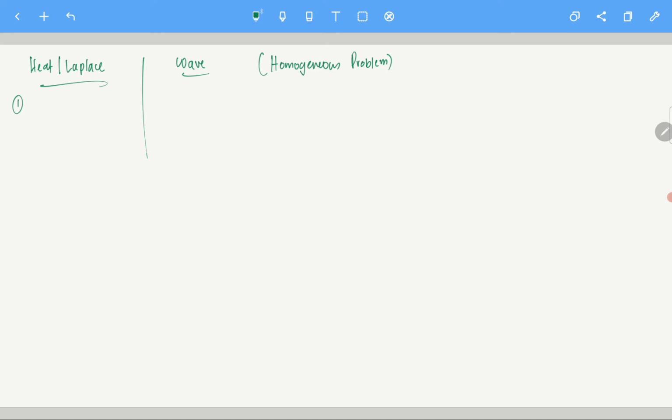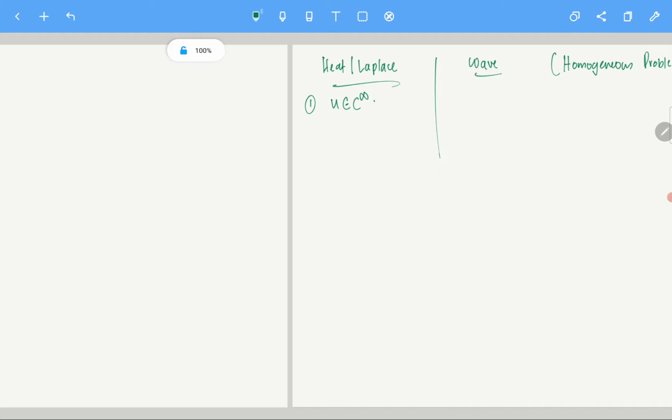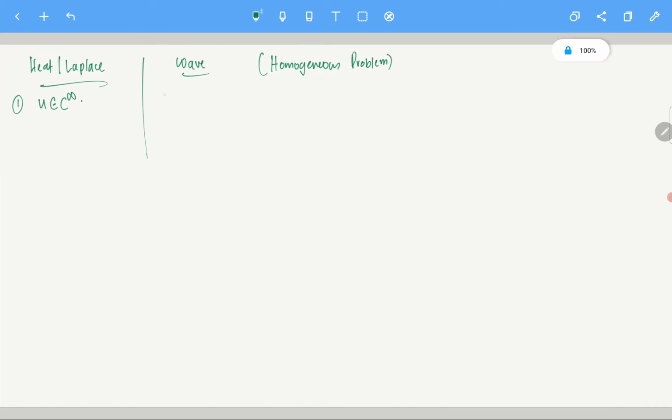For a heat equation or a Laplace equation, you know that the solution is C infinity. In the wave equation, u is not in C infinity. Of course in some cases they will be, but not in general. Clear?